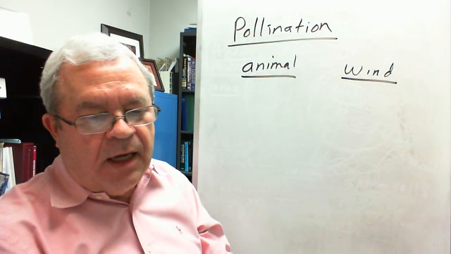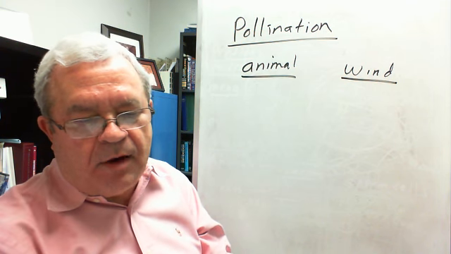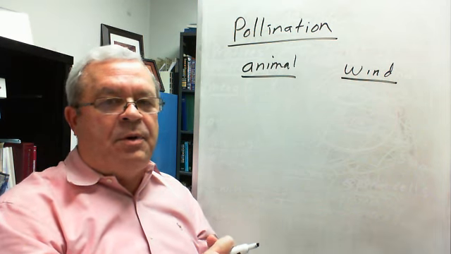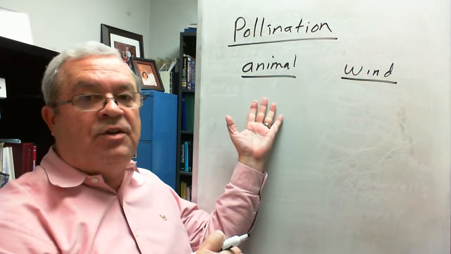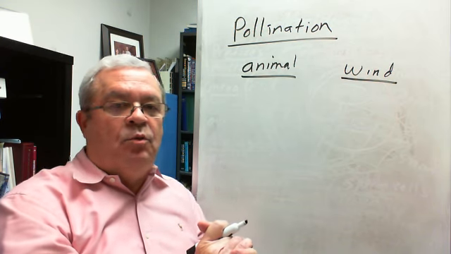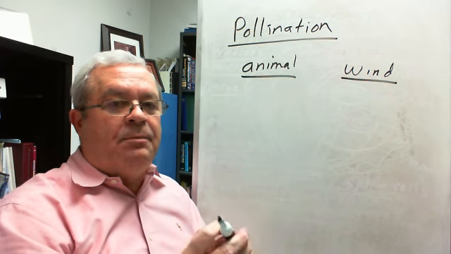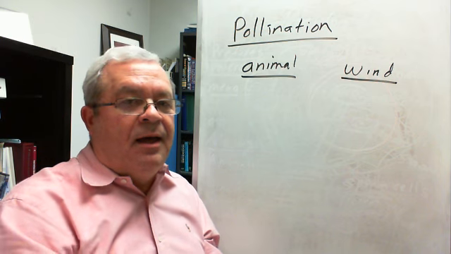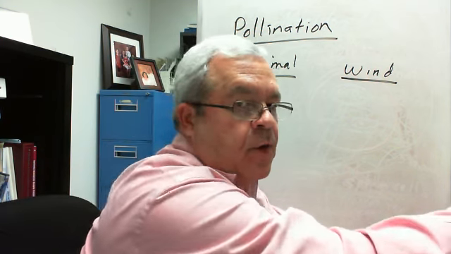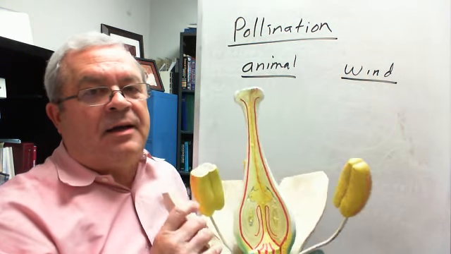Number 3 says, what reward do most flowering plant species offer to pollinators? Now, we're talking about pollinators. We're talking about what? Animal pollination. This question is about animal pollination. Pollinators don't work for free. No, they get a paycheck. They get paid. And they usually get paid in the form of concentrated sugar water called what?